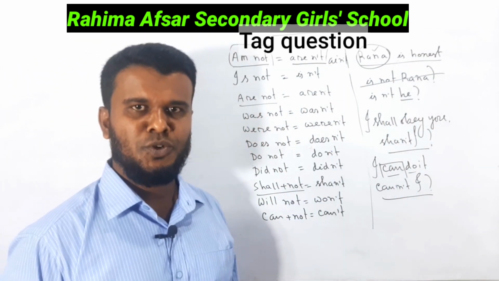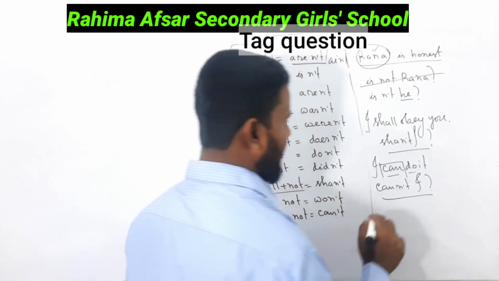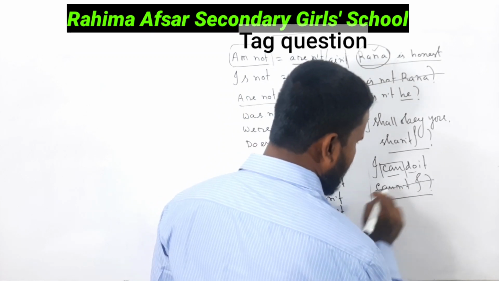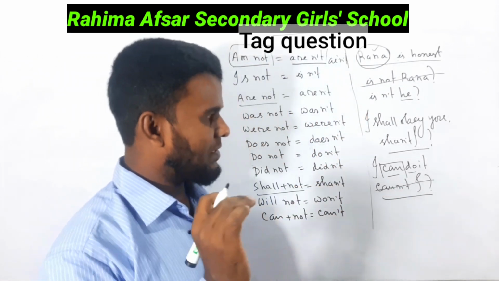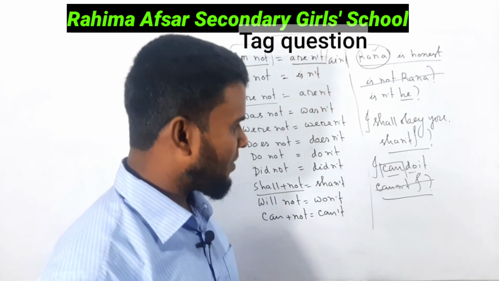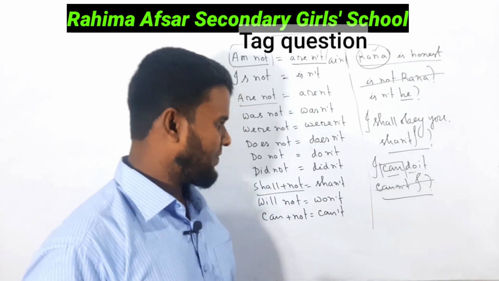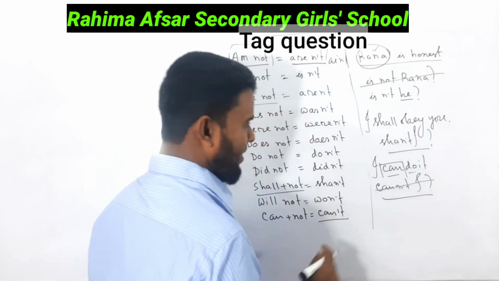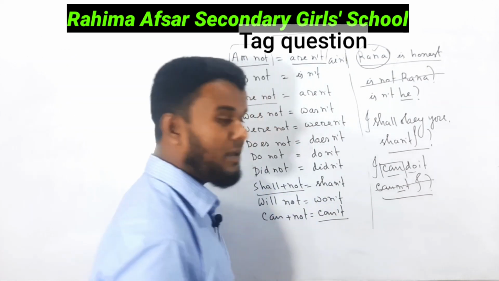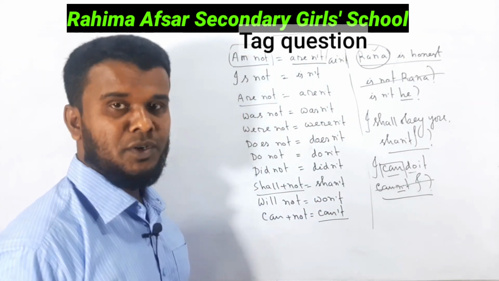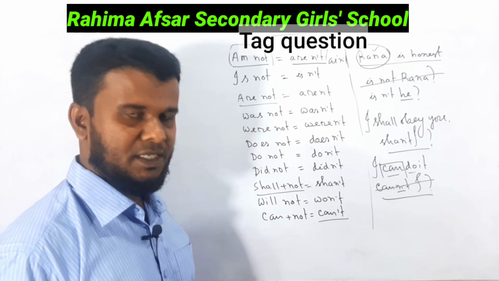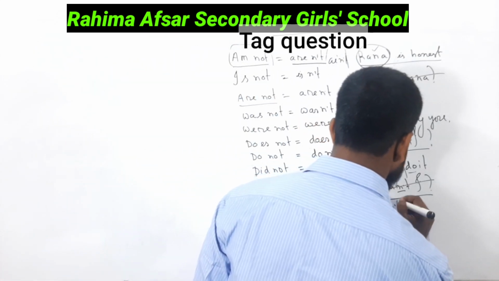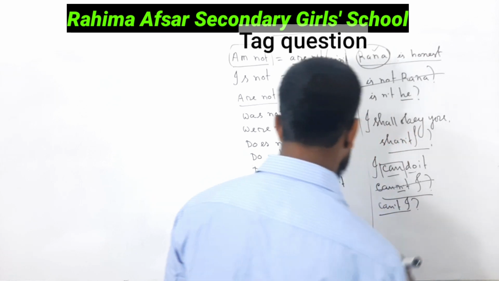No, this is not a correct tag, because the contracted form of can plus not may not be used in this way. Can plus not will be can't. This n will be omitted here. So the right one will be can't I.